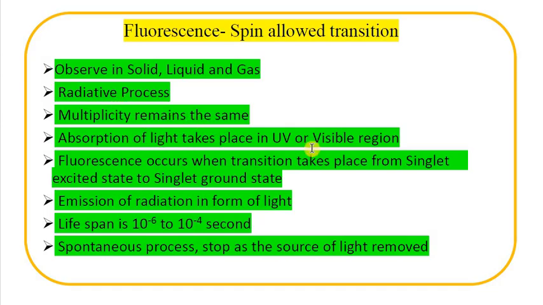Absorption of light takes place in the UV or visible region. It occurs when transition takes place from the singlet excited state to the singlet ground state. Emission of radiation is in the form of light. Lifespan is 10 to the power minus 6 to 10 to the power minus 4 second, which means it is a very short time. It is a spontaneous process. It stops immediately as the source of light is removed.